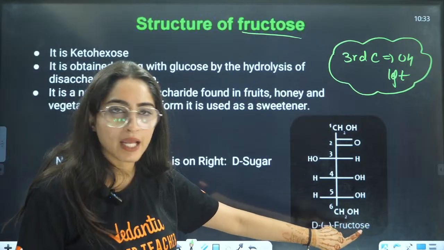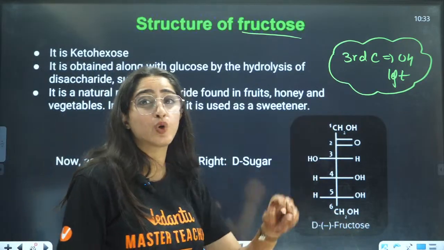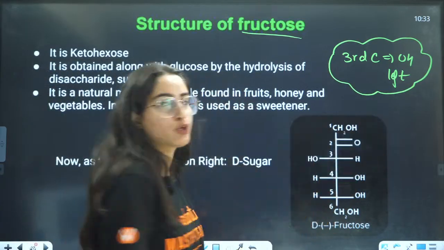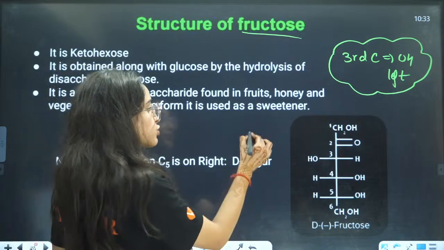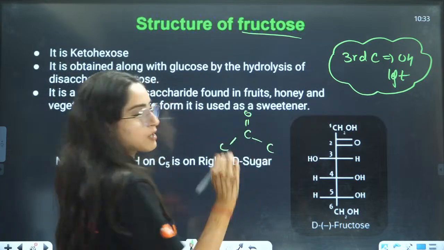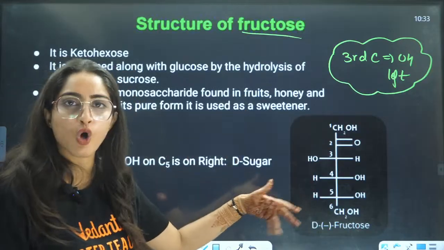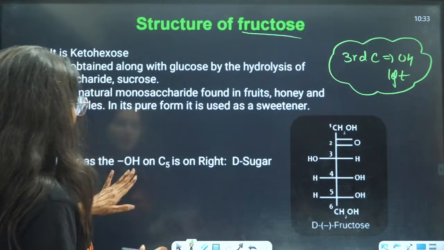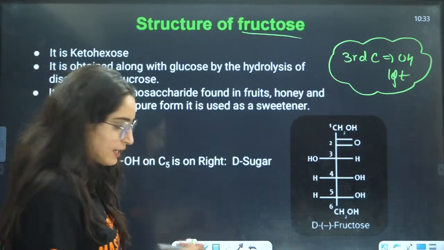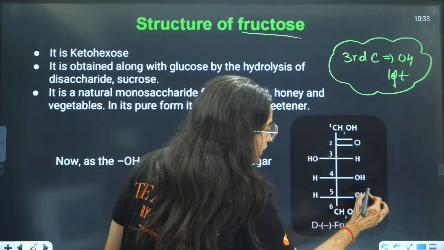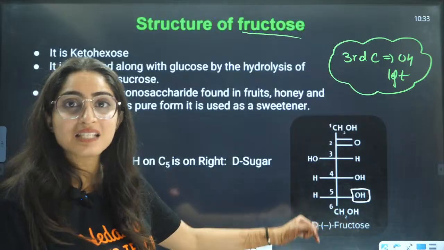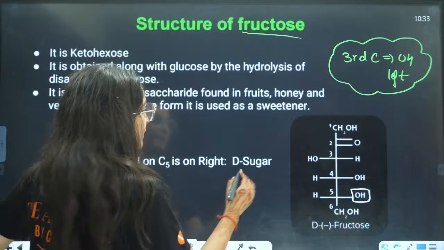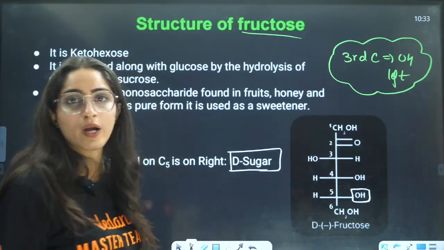In the end you will have a primary alcohol, the rest of them are secondary, and here you have two primary alcohols. And at the second position you have the ketonic group, because a ketone definitely should have one carbon on each side. That is why the second position is ketonic. Now this becomes your capital D or capital L. This is capital D. Why? Because on the last chiral carbon you have OH on the right side, that is why it is called capital D.